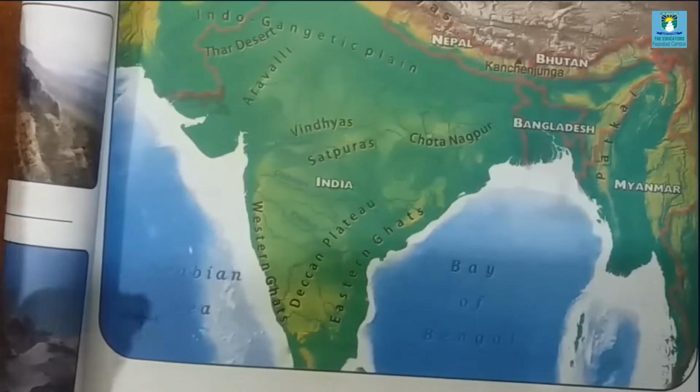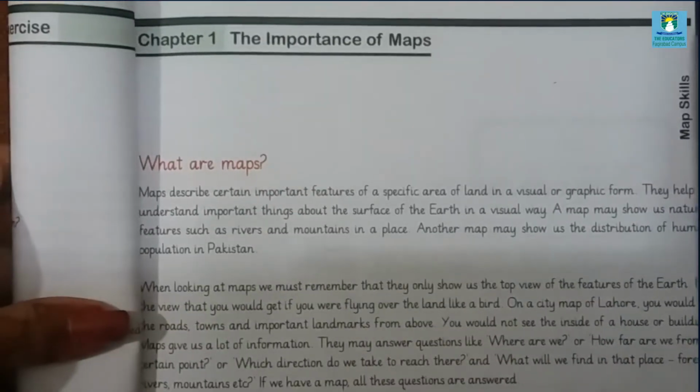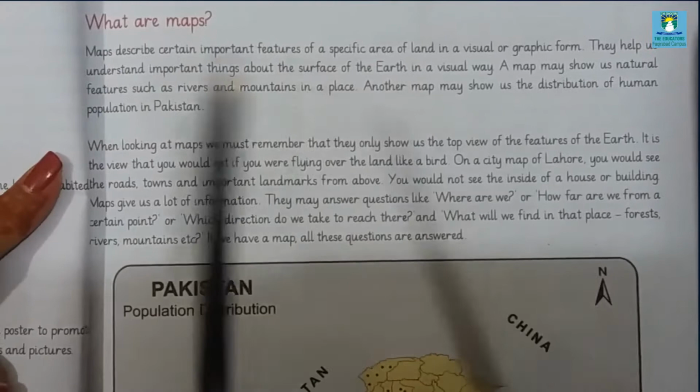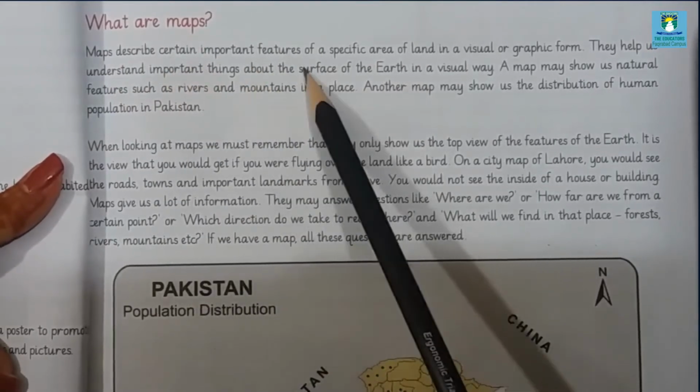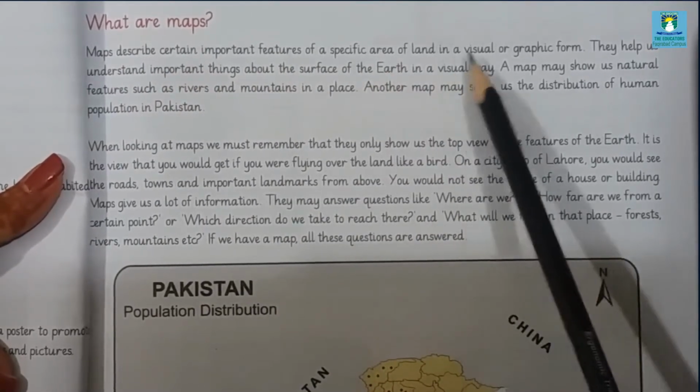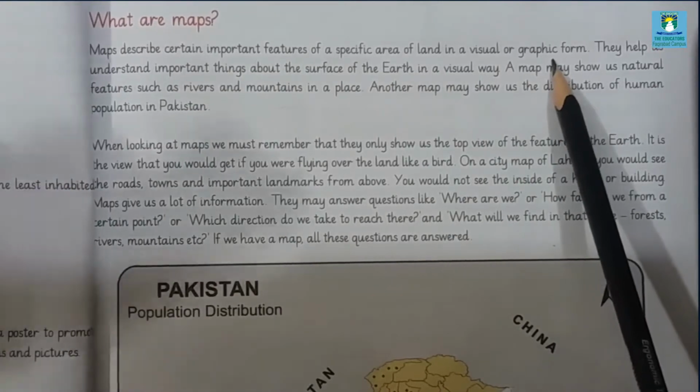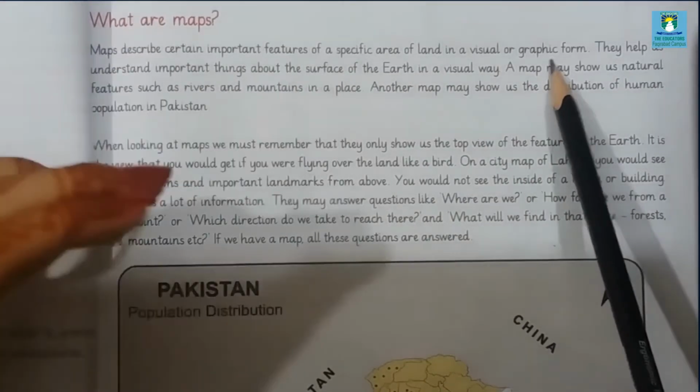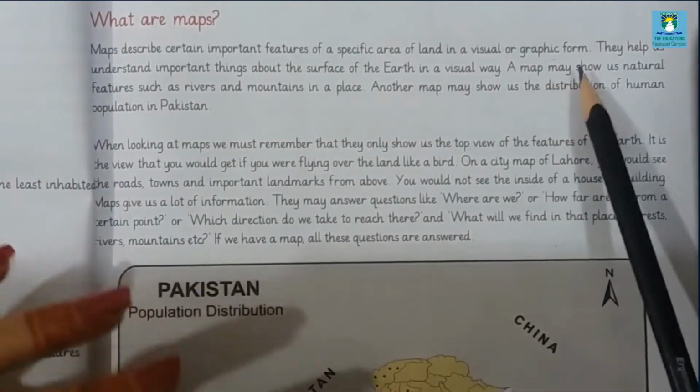Now today we will start our new chapter, so kindly take out your textbooks. Unit 2, chapter 1 is the importance of maps. What are maps? Maps describe certain important features of a specific area of land in a visual or graphic form. Visual means in sight form, and graphic means in graph form. We will study this later.